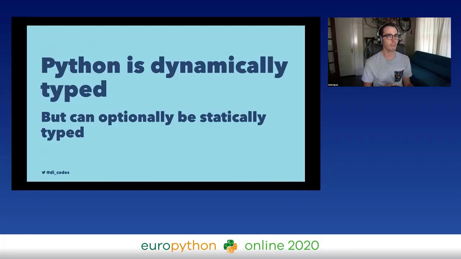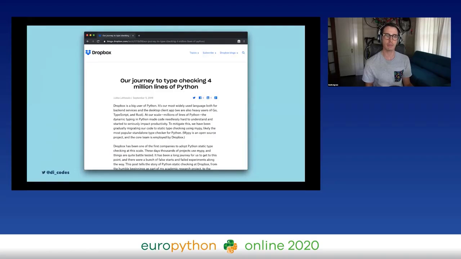So like I said before, Python is dynamically typed, but can optionally be as statically typed as you want it to be. So this wasn't always true. And the story of how Python became a language that can optionally be statically typed is also kind of the story of static typing at Dropbox. So Dropbox is a large Python shop that uses a lot of Python. A lot of Pythonistas work there. And there were some things in their journey from untyped to typed Python code that led up to static typing as we know it in Python today. So I'm going to give you just a quick overview of the progression of static typing and how Dropbox is involved and that kind of thing.